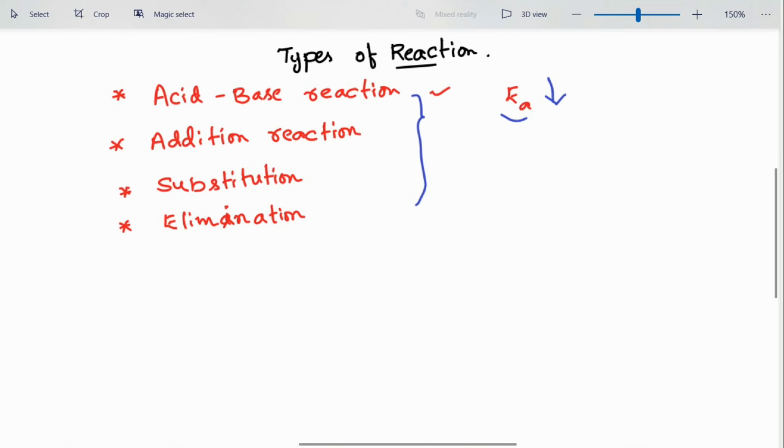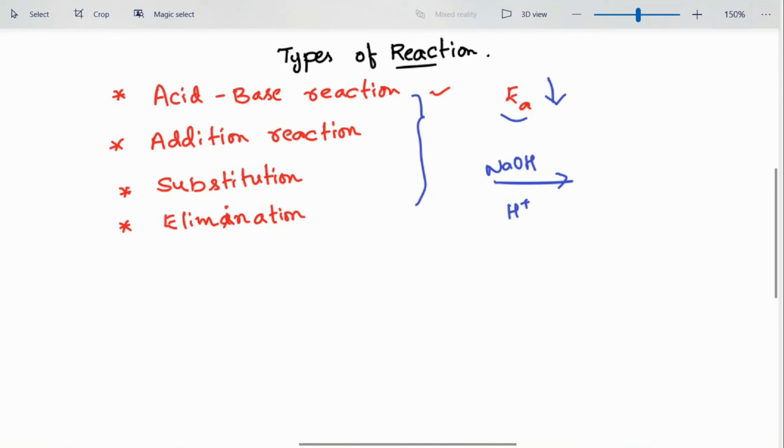Hence, if you observe a chemical reaction having either an acidic condition or a basic condition, then that reaction will undergo acid-base reactions at the first point itself. Whenever you observe NaOH present with a substrate, or an acidic condition, the reaction will first undergo acid-base reactions only. Later it will undergo addition, substitution, or elimination reactions.